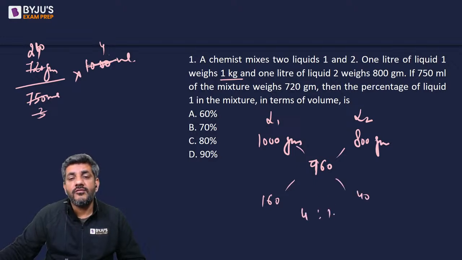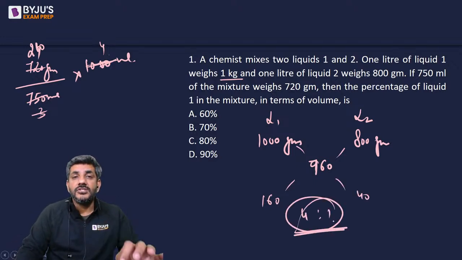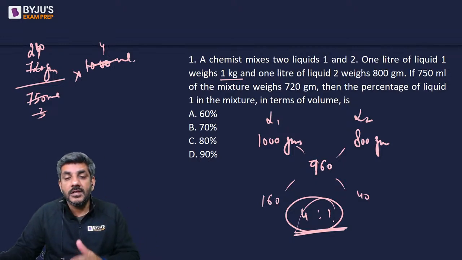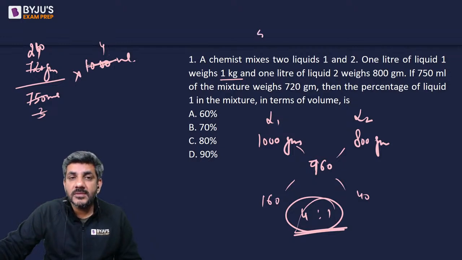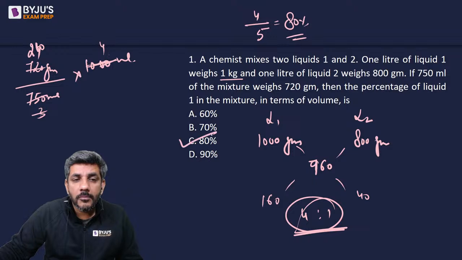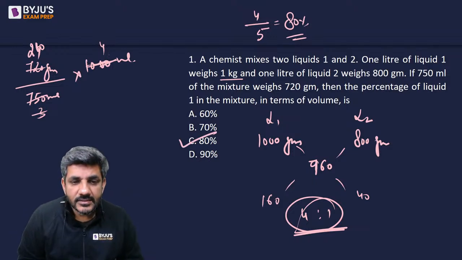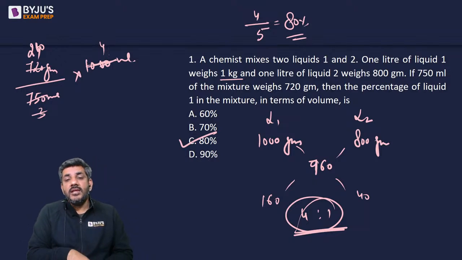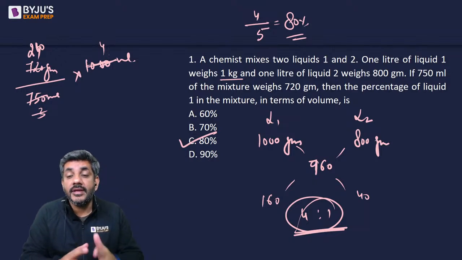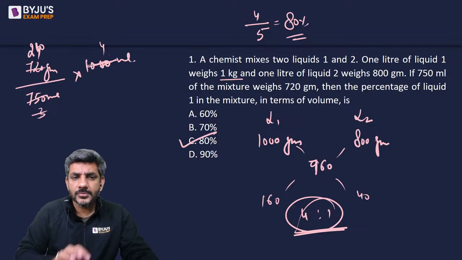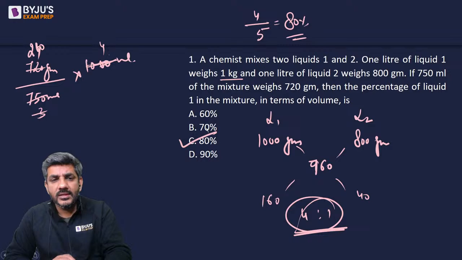This ratio of 4 is to 1 says that in the mixture, 4 parts are there of liquid 1, 1 part is there of liquid 2. So out of total 5 parts, 4 parts are of liquid 1, which makes it 80%. So option C is the right answer for this first question. Now you can see, of course, using allegation, how easy the solution has become, and that's what is expected from you in the exam as well. So that's the answer for question number 1, that is 80%.